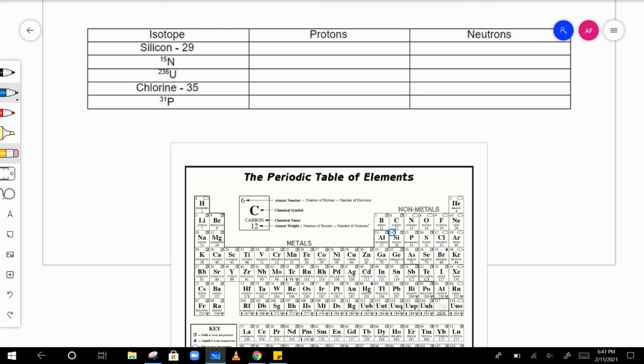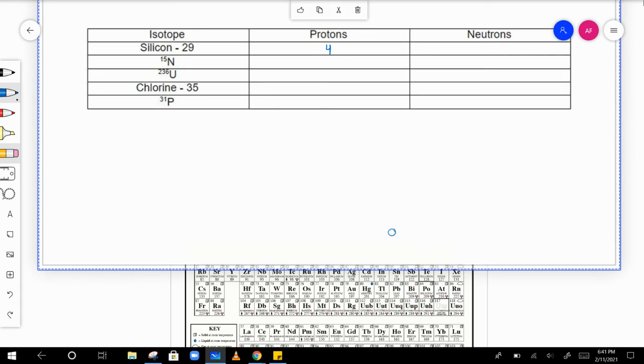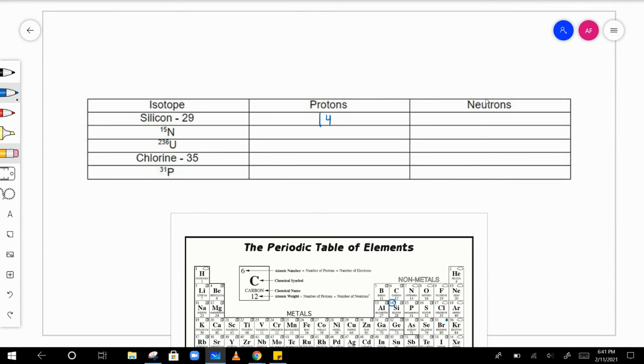Okay, silicon is 14, so it's 14 protons. If it has 14 protons, the mass is 29. So protons plus neutrons has to equal the mass. So basically, you're taking the mass minus the protons, you get the neutrons. So 29 minus 14, you get 15. Super simple.